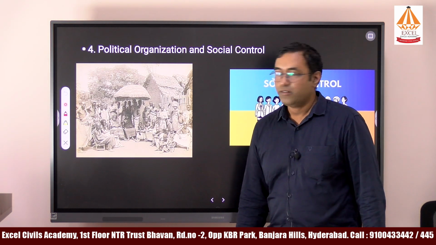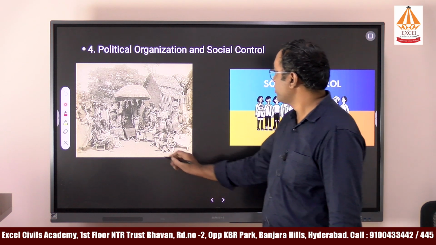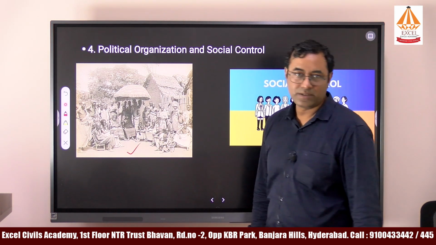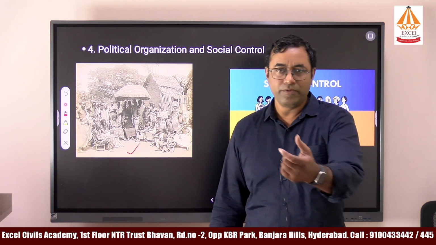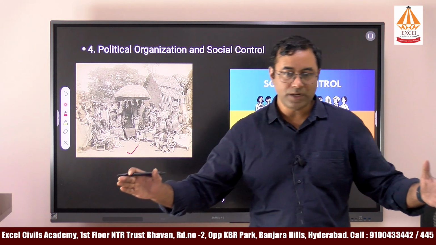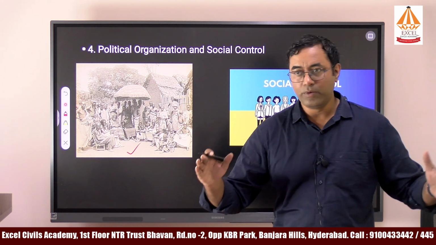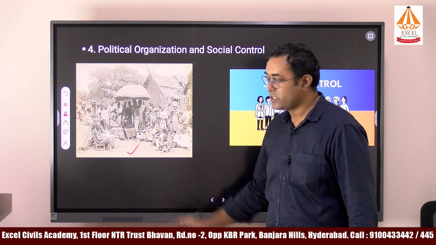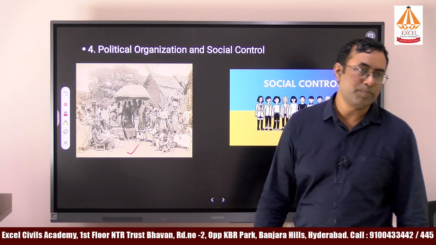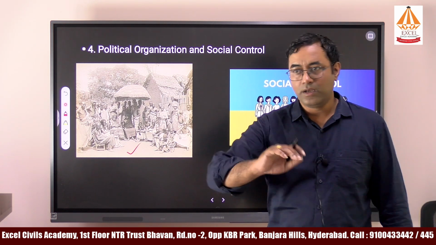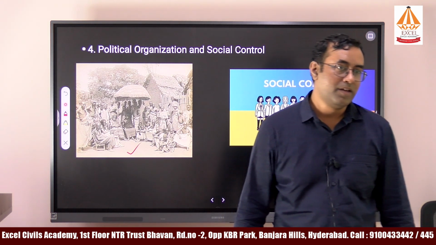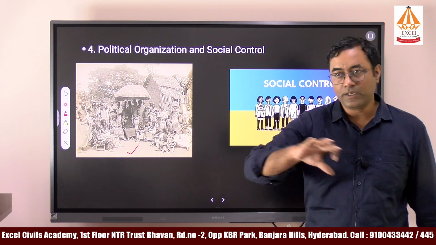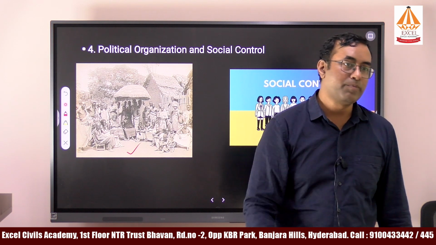Political organization. Here you can see one of the tribal systems. There are different types of political organizations in the global world which are followed by tribals. I will give you one example: Melanesia, some islands in the Pacific Ocean. The leader of that community is selected from the people.